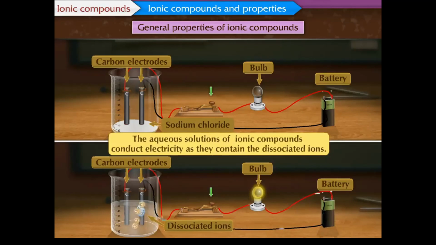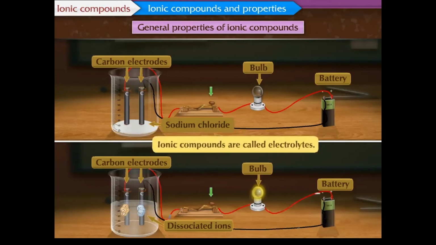When electricity is passed through the solution, the ions move towards the oppositely charged electrodes, and there is a flow of electricity. Due to this property of conducting electricity in fused and dissolved state, ionic compounds are called electrolytes. Let us proceed to the next topic, metallurgy.